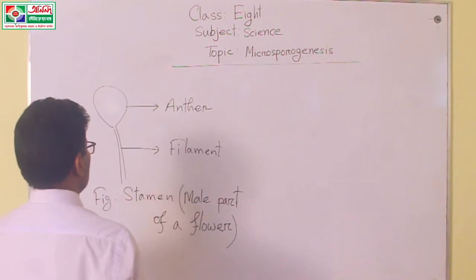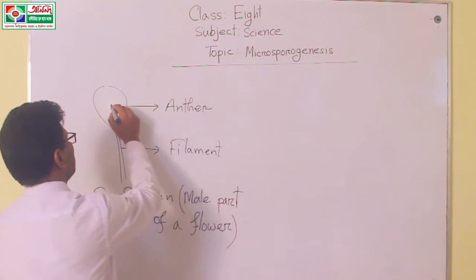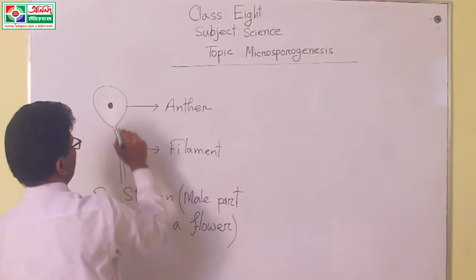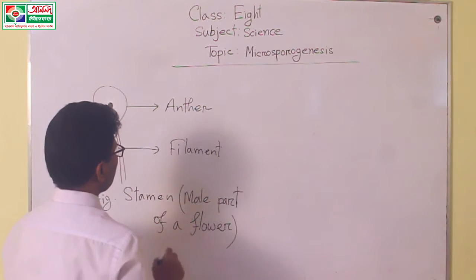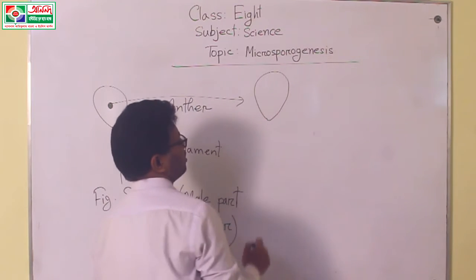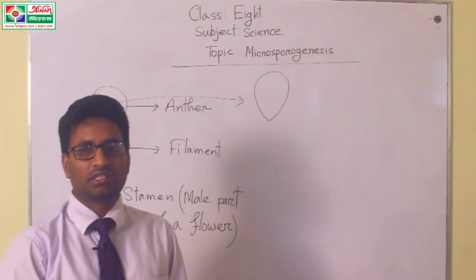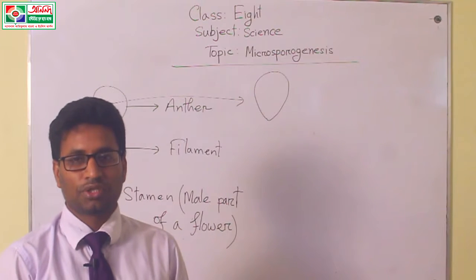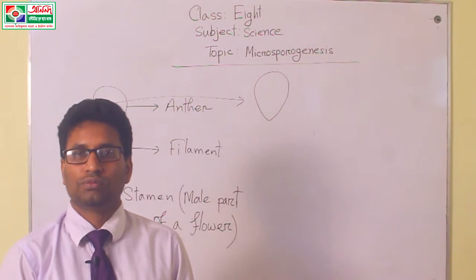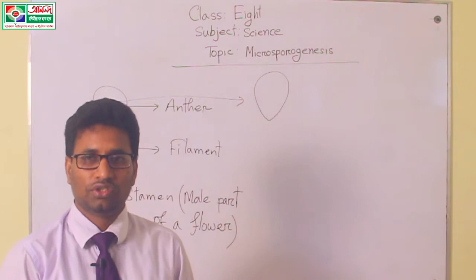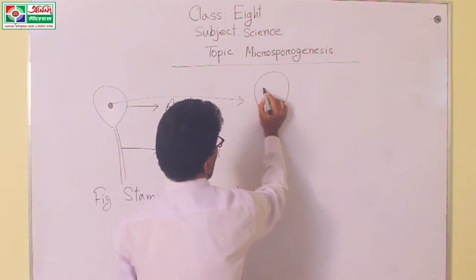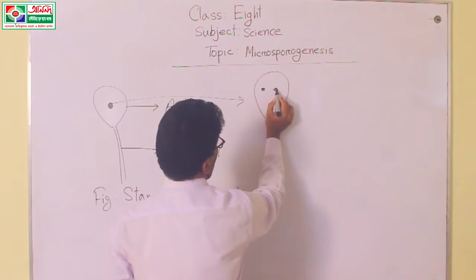We know that within the anther pollen grains are present. This pollen grain is at first divided with the help of meiosis cell division, and it produces 4 pollen grains. These are 4 pollen grains, produced with the help of meiosis cell division.